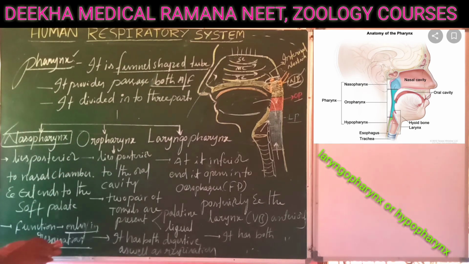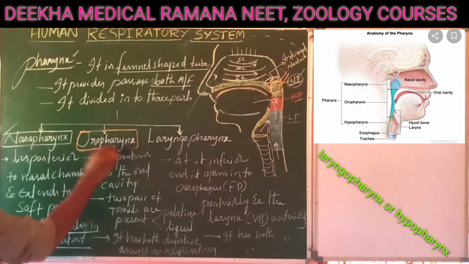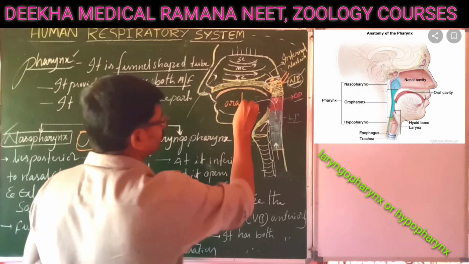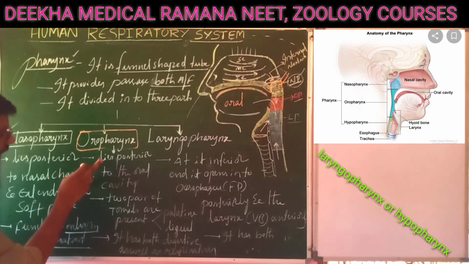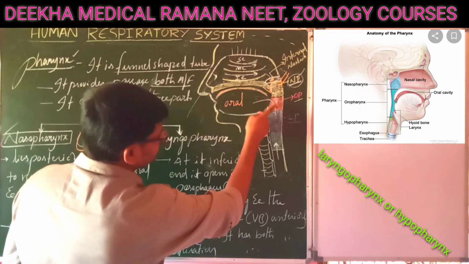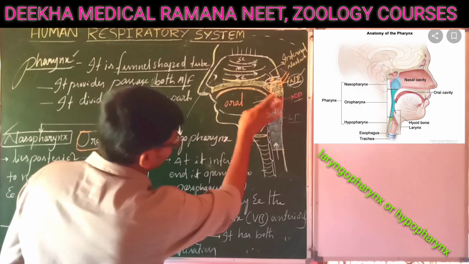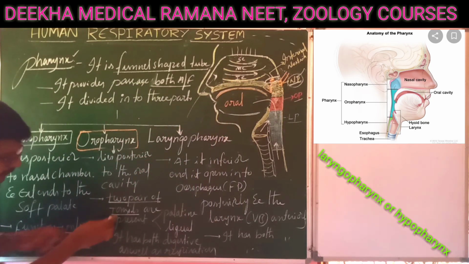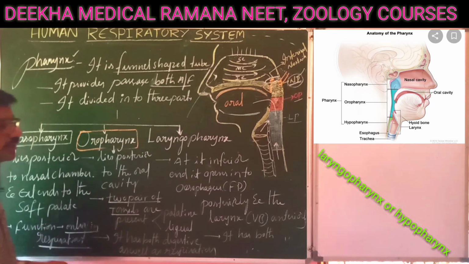Next, coming to the second part, the oropharynx. Oro represents the oral cavity. That means it lies posterior to the oral cavity. This is anterior, and it lies posterior to the oral cavity. Two pairs of tonsils are present, which is a very important character.